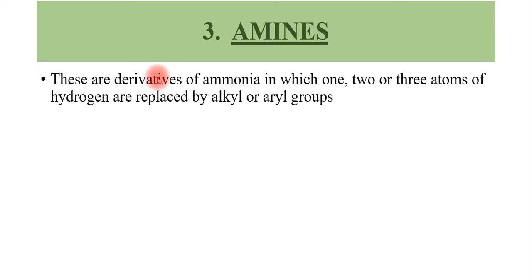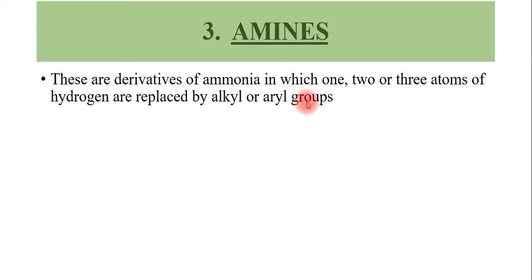Okay, students, we already discussed the three functional groups in the last classes, that is aldehydes, ketones and carboxylic acids. And today we can discuss the new functional group, that is amines. So what is an amine? An amine is an organic derivative of ammonia. We know that ammonia is NH3, and if the hydrogens in the ammonia are replaced with alkyl or aryl groups, then we can call it an amine.